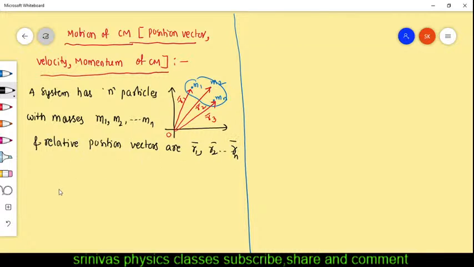These are the mass of particles and positions of particles. We can take the system mass as capital M.